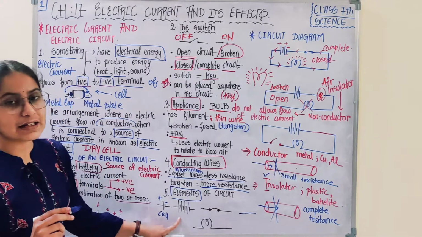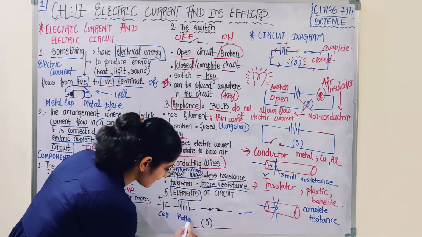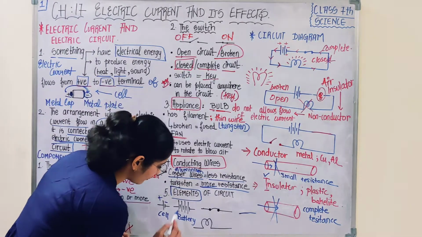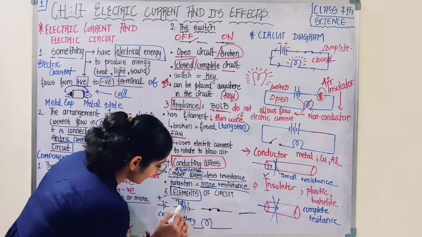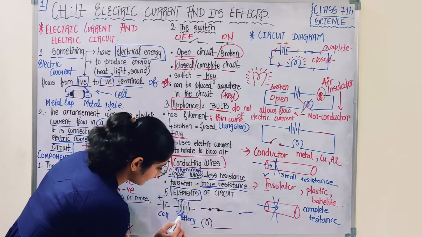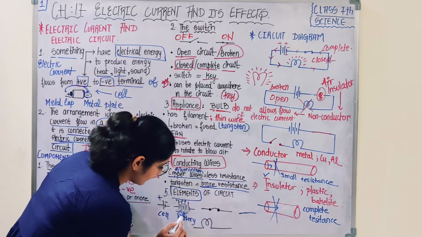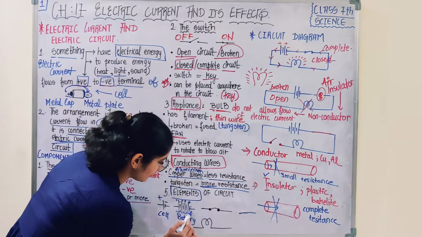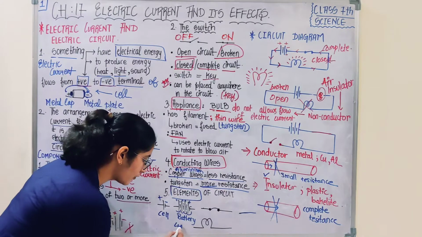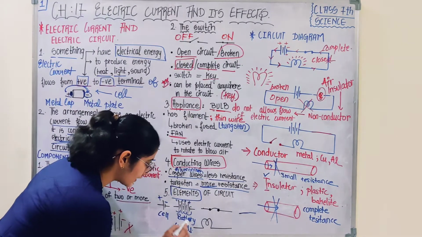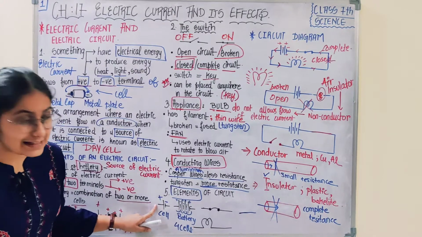Now this is a battery. As you can see, many cells are present. How many cells are present? Let us count. This is positive terminal, negative terminal, one cell. This is positive terminal, negative terminal, second cell. This is positive terminal, negative terminal, third cell. This is positive terminal, negative terminal, fourth cell. So this battery is made up of 4 cells. So this is the symbol how you can represent battery. This is the symbol how you can represent a cell.